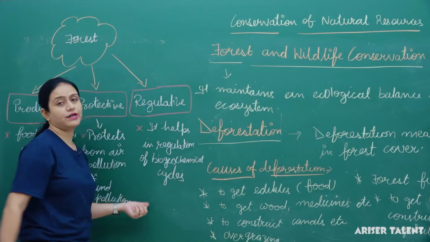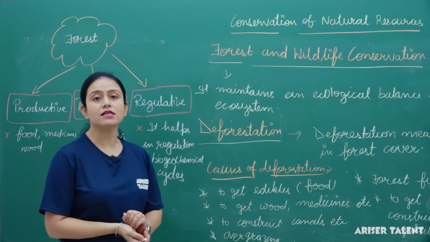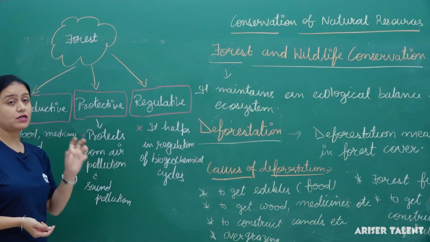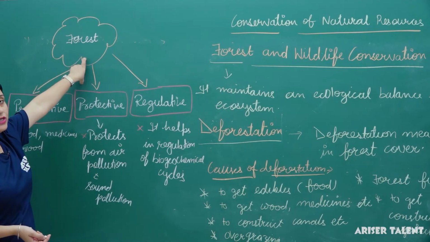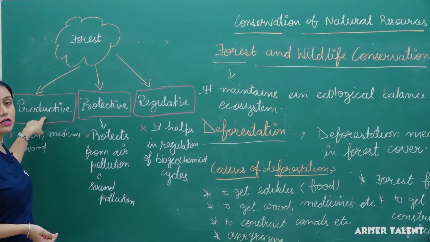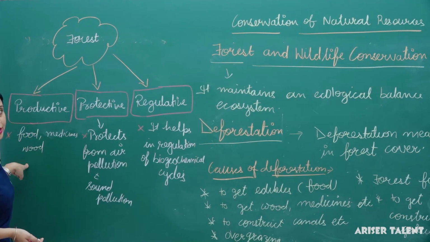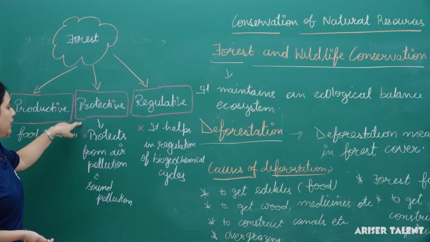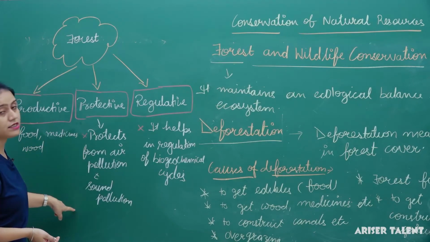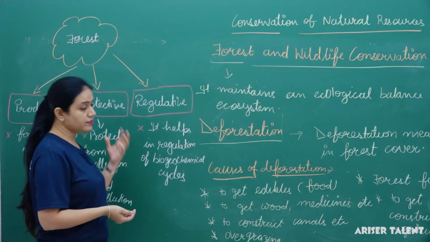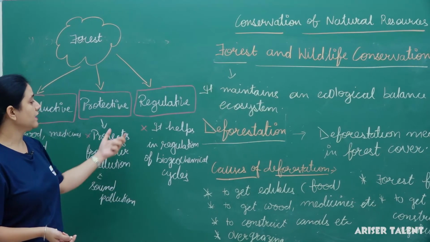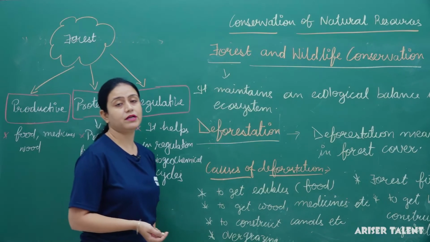We have already studied about biogeochemical cycles in class 9th. So what are the functions of this forest? It is productive because it provides us a variety of food, medicines and wood. It is a protective layer, as it protects from air pollution and sound pollution, and it is a regulative layer as it helps in the regulation of biogeochemical cycles.